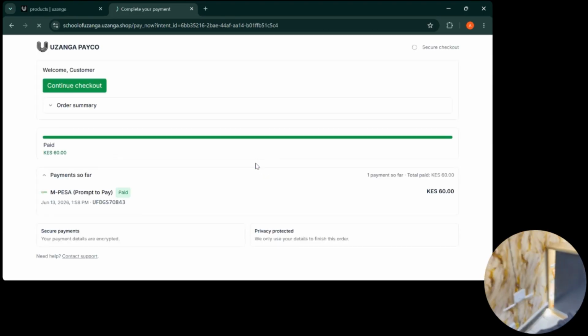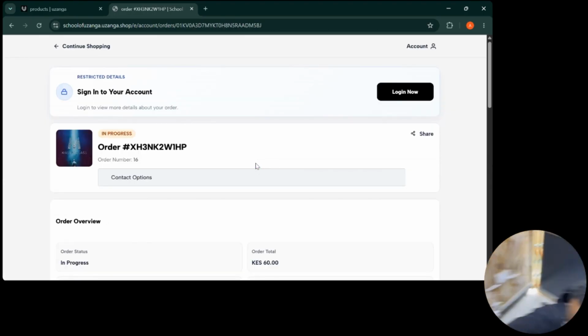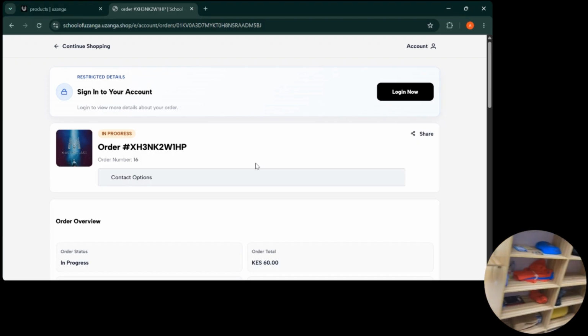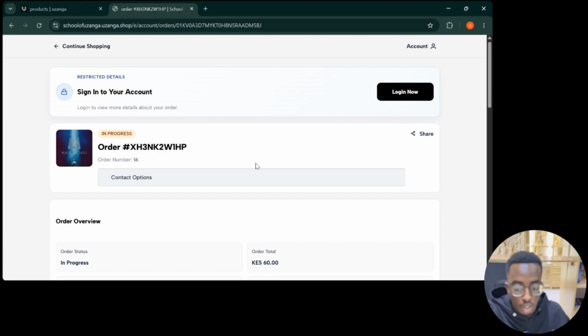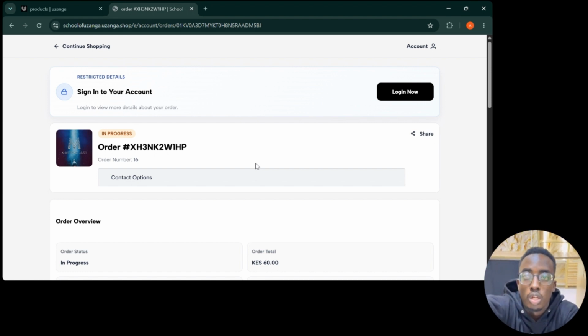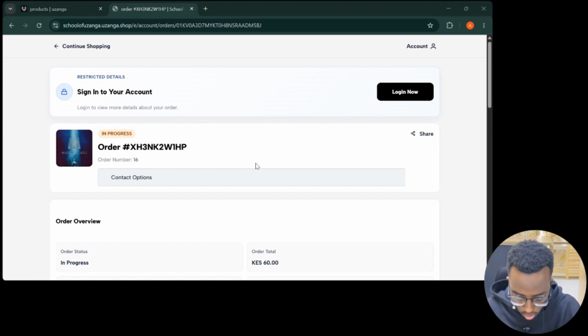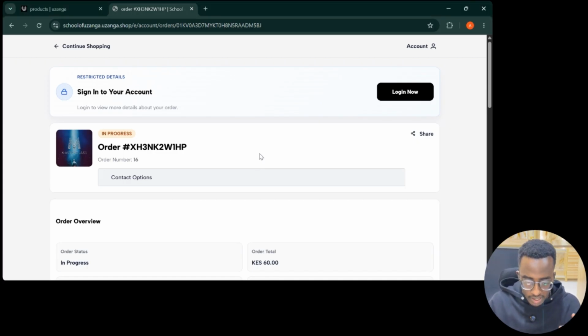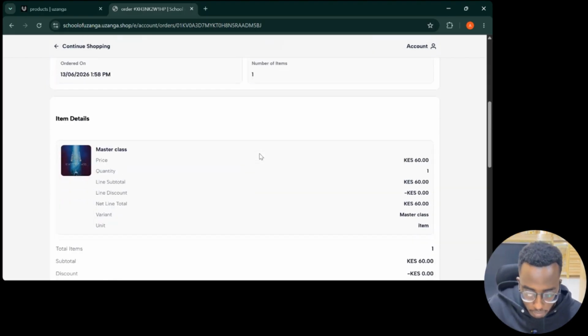Don't mind, I'm using my phone as my webcam. We're good. So we've now bought the event or the event pass.